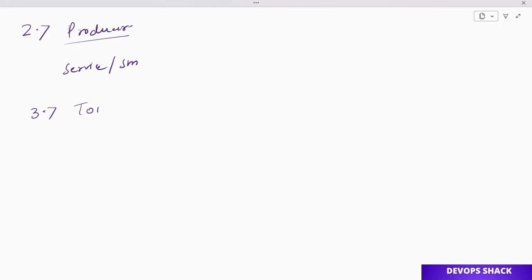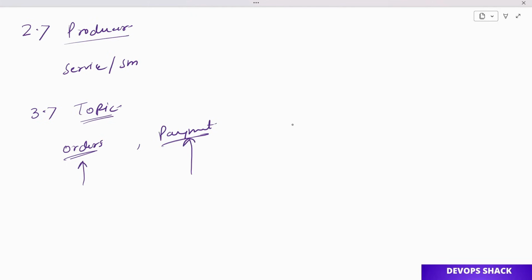Then we have topic. Topic is like a folder or category of events. Let's say the order service is creating orders. So orders becomes a topic, or basically a category. Now as orders keep coming, order ID 1, 2, 3, all those will be stored inside the order topic. Similarly, let's say a payment category, or payment folder, is created. Whatever comes from payment, like this payment has been done for this user, all of this will be stored in this category. So topic refers to category.